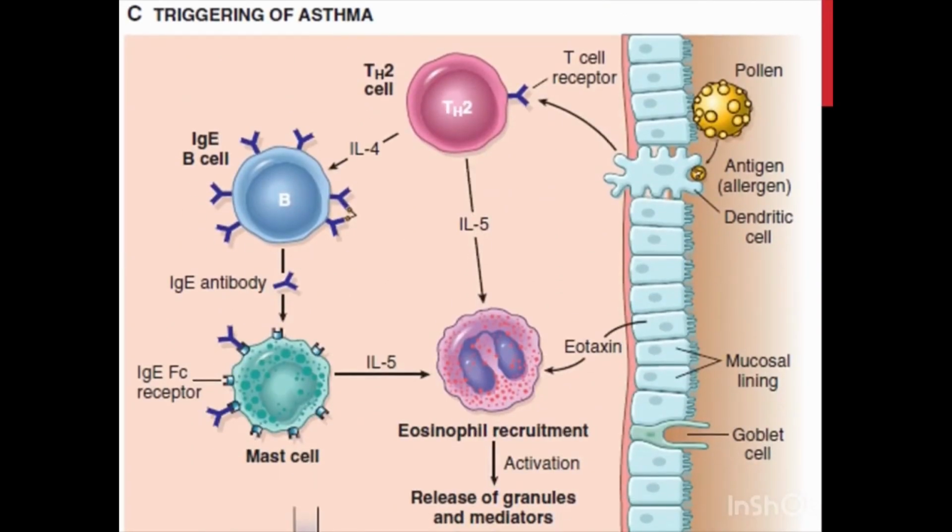This figure shows the initial airway response after exposure to one of the inhaled allergens for the first time. The allergen or the antigen will be recognized by antigen-presenting cells or dendritic cells in the epithelial lining.